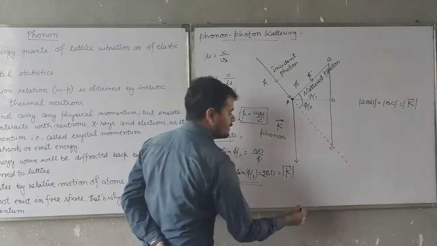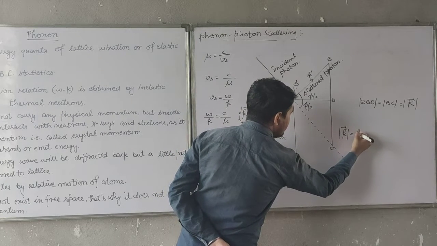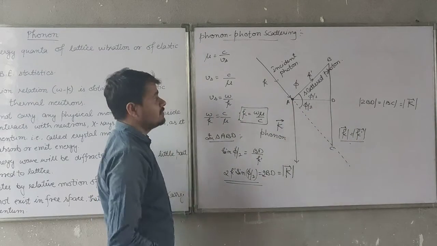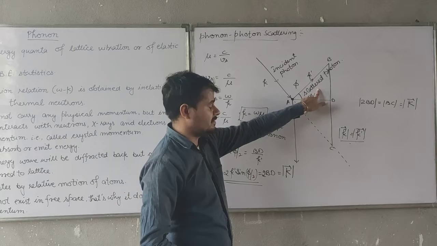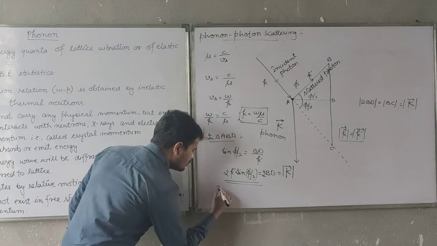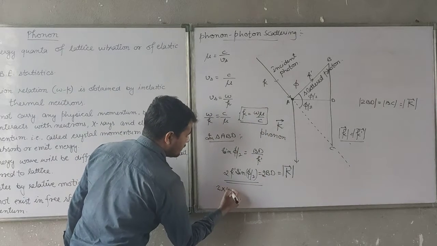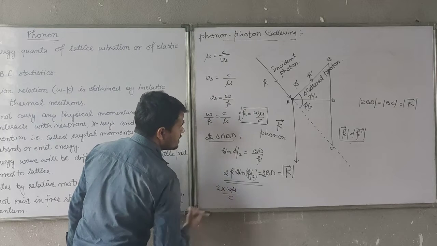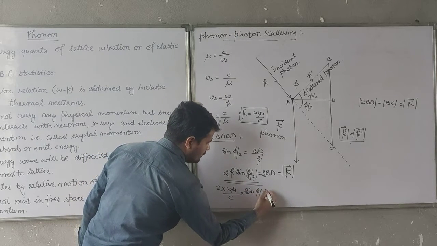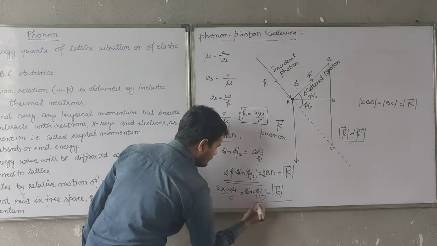Clear? And one important thing: the magnitude of the k vector equals the magnitude of the k dash vector. The magnitude remains the same for incident and scattered, just the direction changes. That means this factor becomes 2 into k dash, or k, that is equal to omega mu upon c into sine of phi by 2, equal to the capital K vector magnitude.